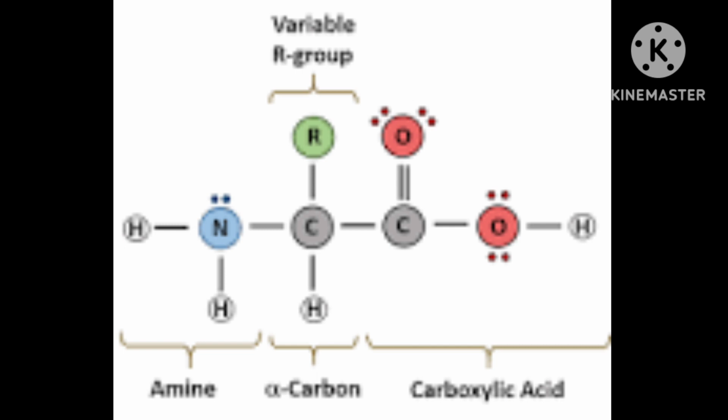Then 5 bases are required. Their names are adenine, guanine, cytosine, thymine, uracil. These are required for ribonucleic acid. Correct? Ribonucleosides.